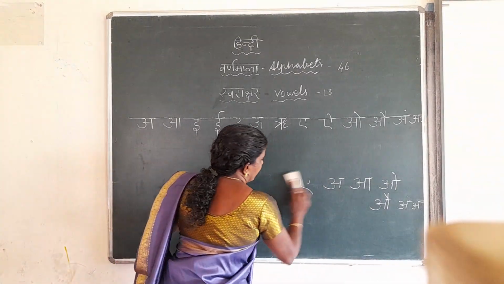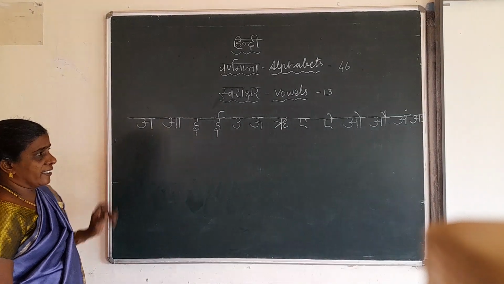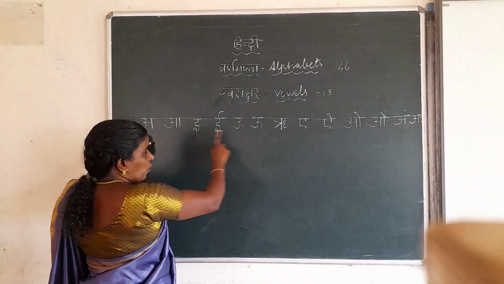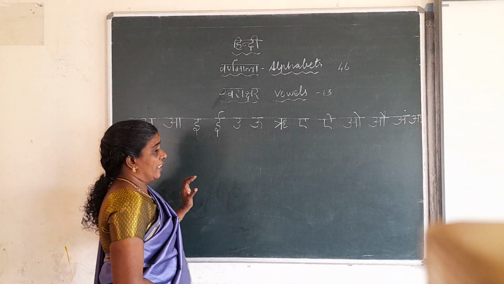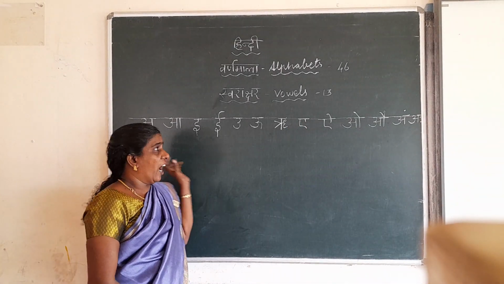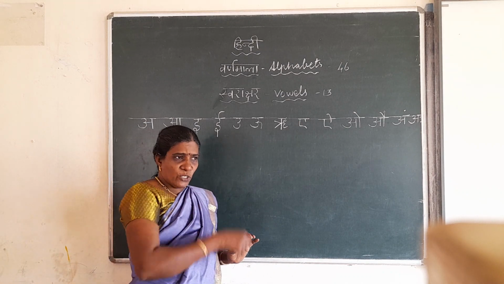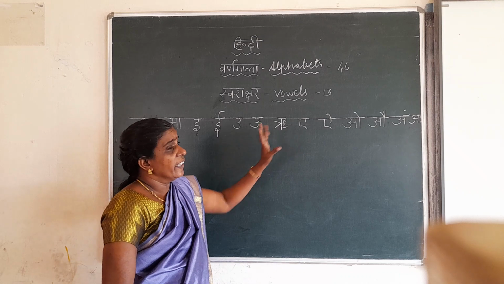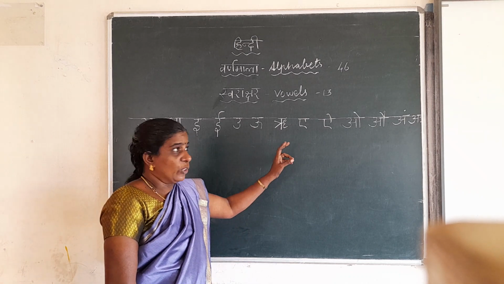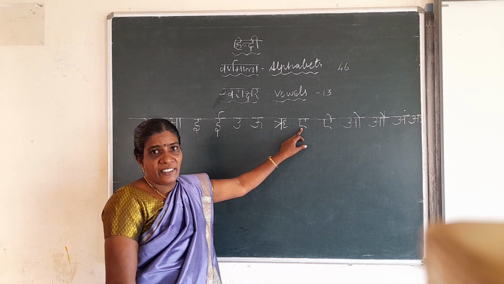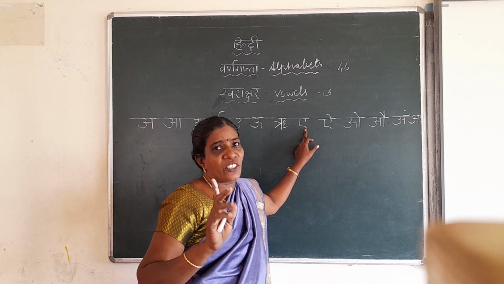Next, listen. I am giving some words from these letters. Once you learn these letters, whatever we ask from inside, you have to say. So if we ask A, you will say A, E, U, E. It should not be that you think and then say. While completing one page, you must know. If I say A, you must know to find that. How many A's in Hindi? Only one A is there, that is long sound.